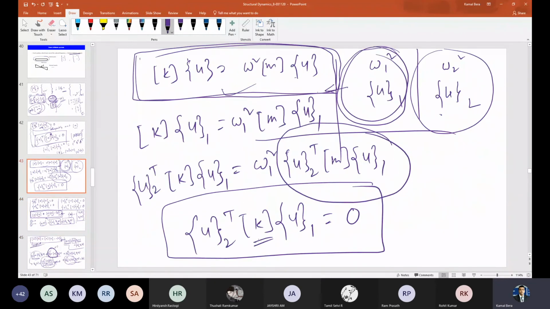What is the eigenvalue problem? I told you, this equation is the eigenvalue problem, so it will be satisfied by this pair and this pair.